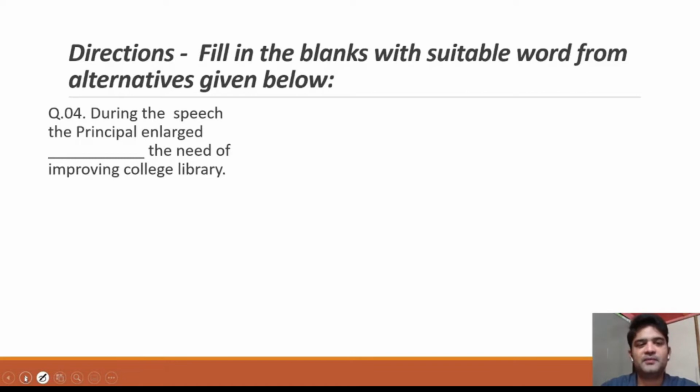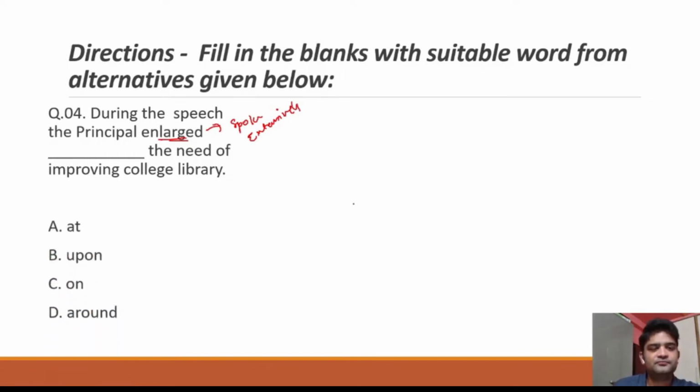Let's look at question number 4. During the speech, the principal enlarged dash the need of improving the college library. Enlarged means he spoke extensively on. The options are at, upon, on, around. When you speak extensively about something, you always speak upon the subject. So the answer here should be B, upon.